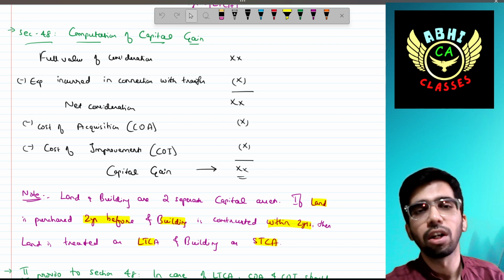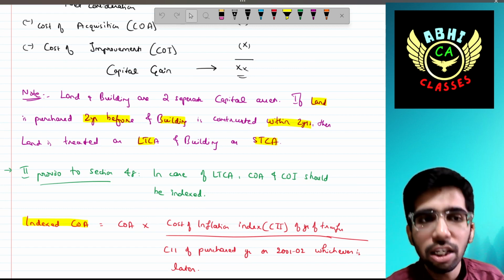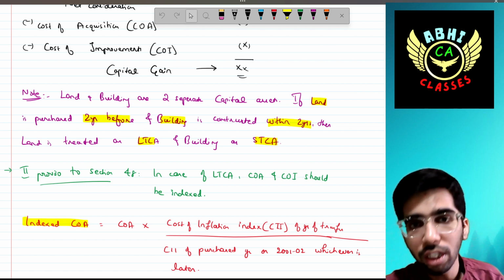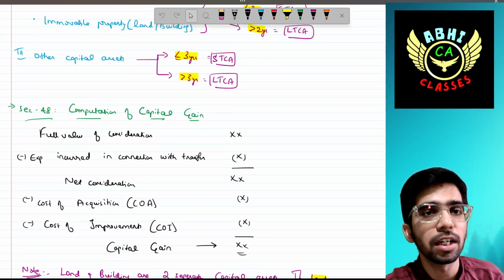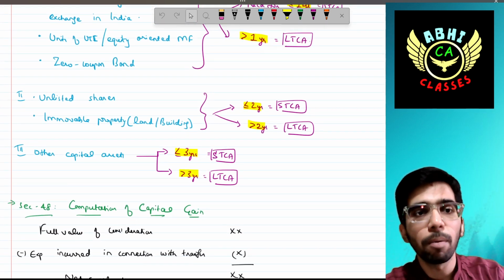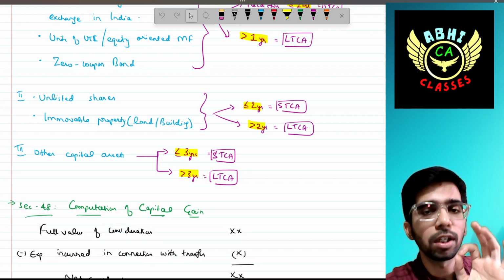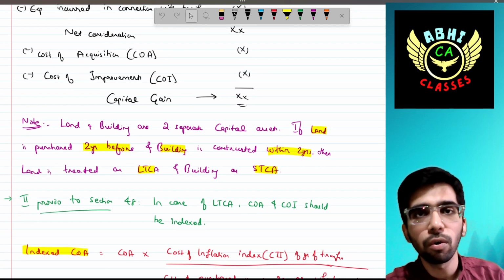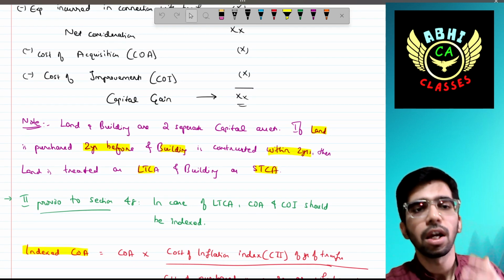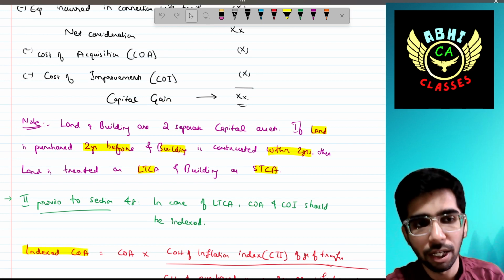Okay, note: land and building are two separate assets. If land is purchased 2 years before and building is constructed within 2 years, then land is treated as LTCA. Why is land treated as LTCA? Because in the second category, immovable property, if you are holding up to 2 years, it is treated as STCA, and more than 2 years, it is treated as LTCA. In this example, the land is bought prior to 2 years and is treated as LTCA, and the building is treated as short-term capital asset.